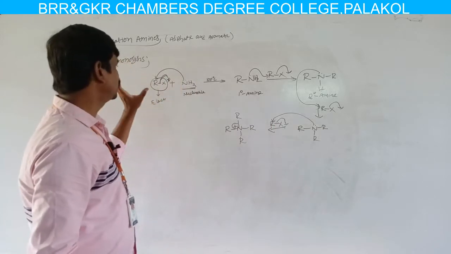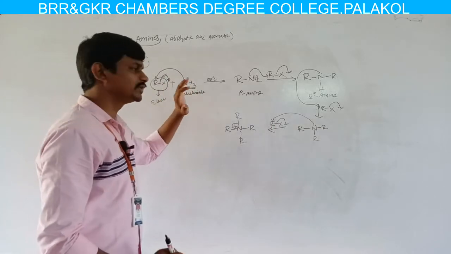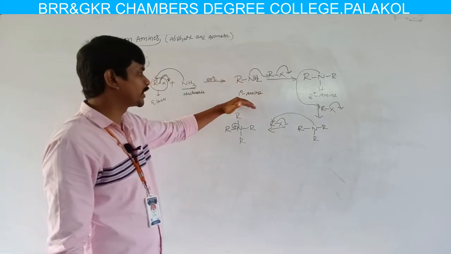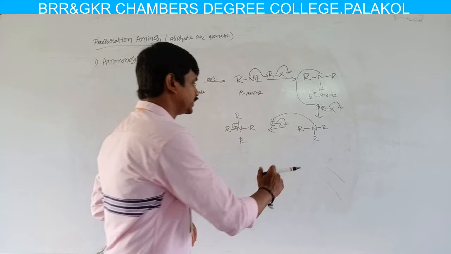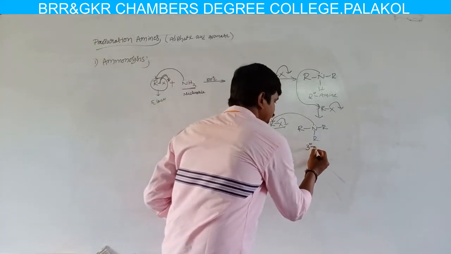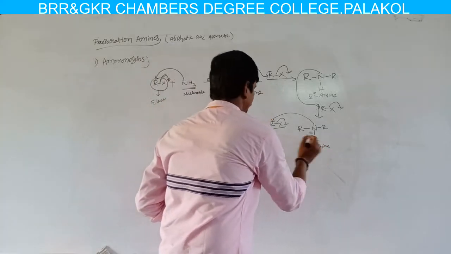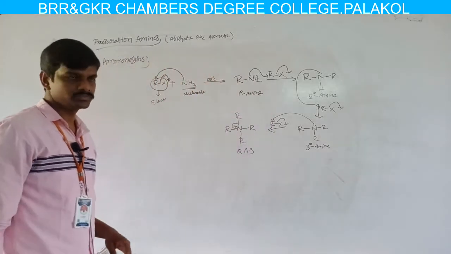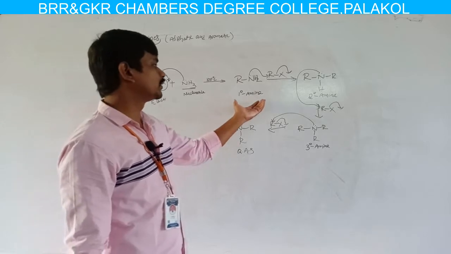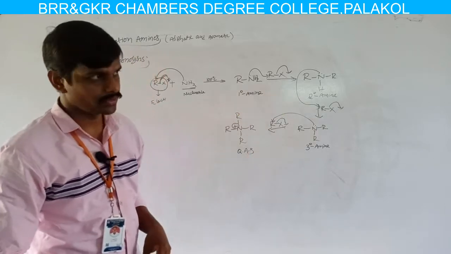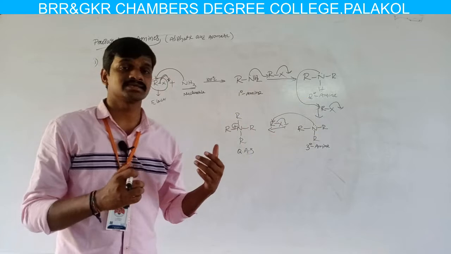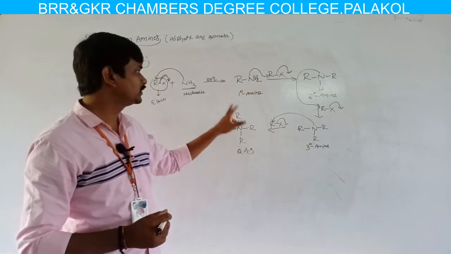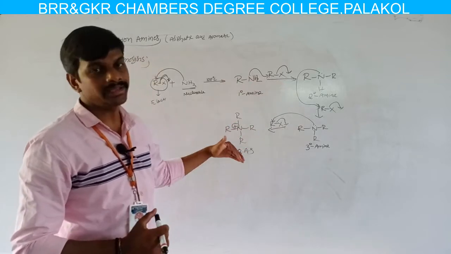In the ammonolysis method, alkyl halide is reacted with ammonia at 100 degrees centigrade, and it leads to the formation of primary amine, secondary amine, tertiary amine, and quaternary ammonium salt. The main drawback is that we get a mixture of products. We have to use excess of alkyl halide. If we use excess of alkyl halide, then the reaction occurs like this.